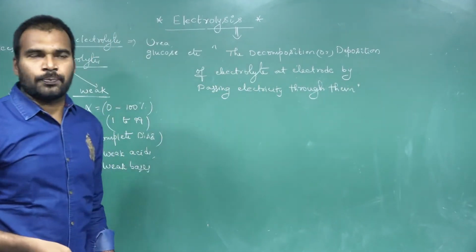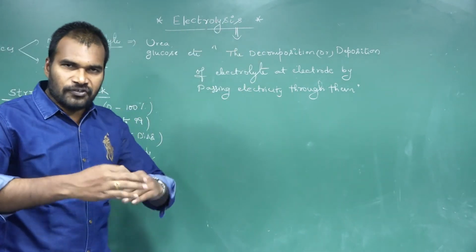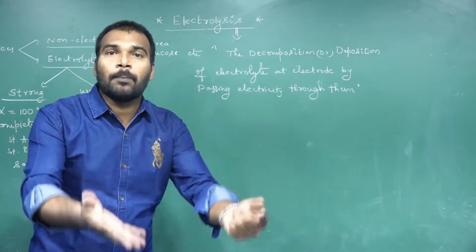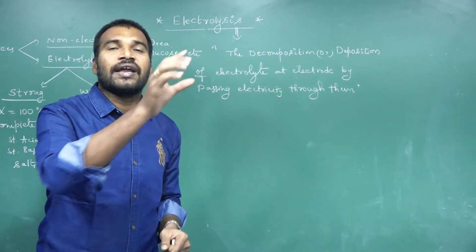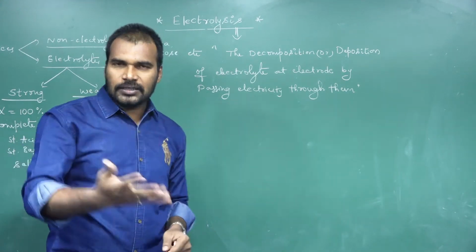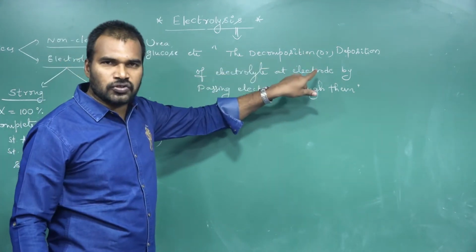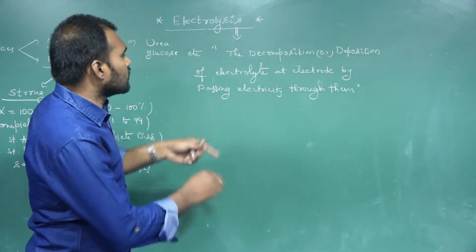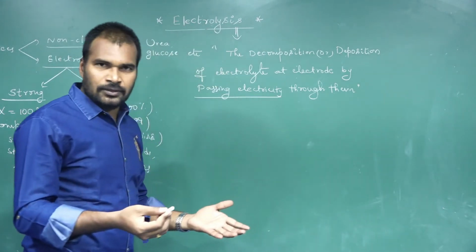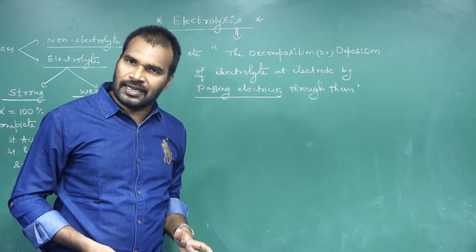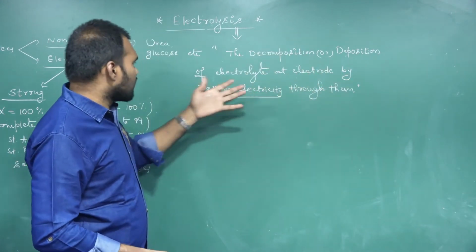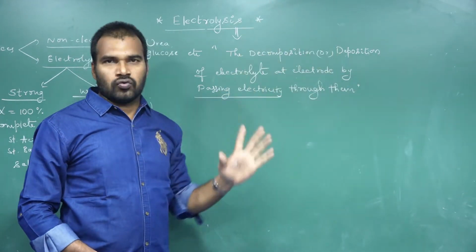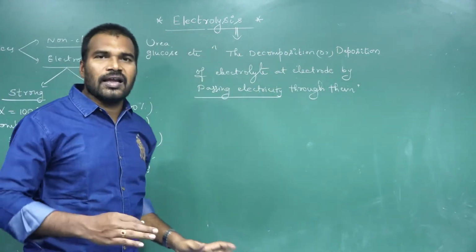And that process we call electrolysis. If you pass the electricity through the electrolytic solution, that electrolyte will decompose or deposit at electrodes. Without passing the electricity, we cannot deposit the substances at electrodes. After we pass the electricity through the electrolytic solution, that electrolyte will deposit at electrodes, and that process we call electrolysis.